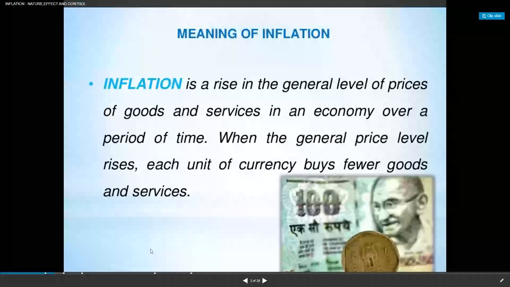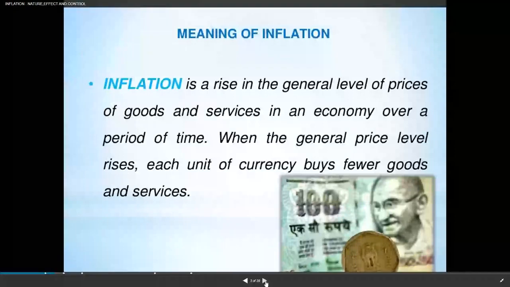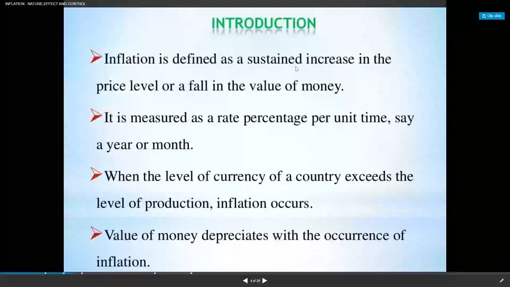You can see here, the peak portion we call inflation, and if it is decreasing and is not a peak point, then we call it stagflation. And when prices are decreasing, then we call it deflation. You can see three types here: inflation, stagflation and deflation.